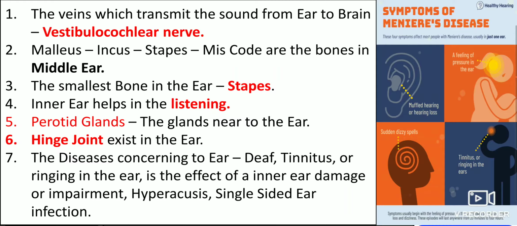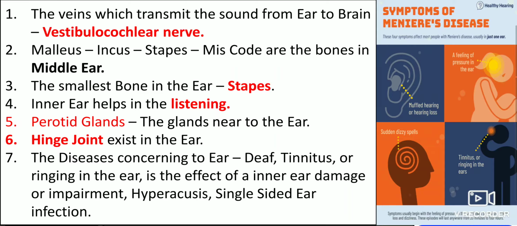The inner ear helps in listening. There are parotid glands, the glands near the ear. Those glands are known as parotid glands. A hinge joint exists in the ear. As for the diseases concerning the ear, there are various diseases you should remember.